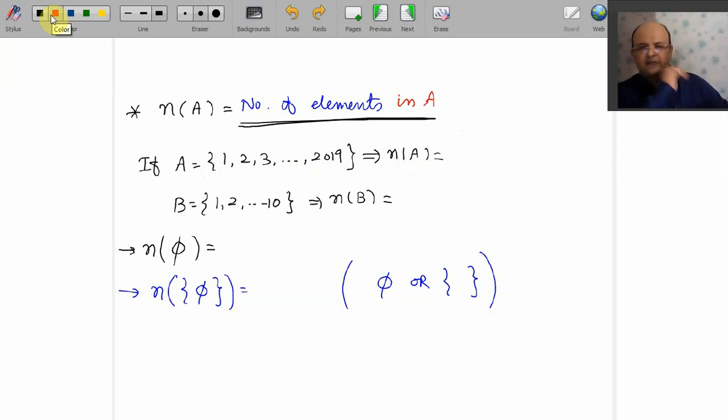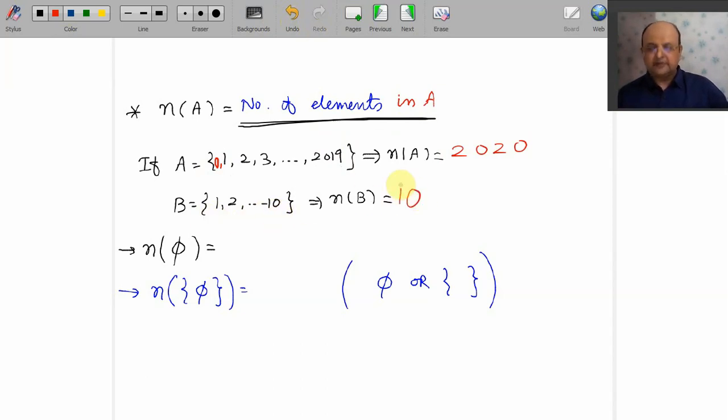Now be careful. If I just twist the example and this is your A, then your N of A is not 2019, it is 2020. You got it now? Okay, what is number of elements in B?